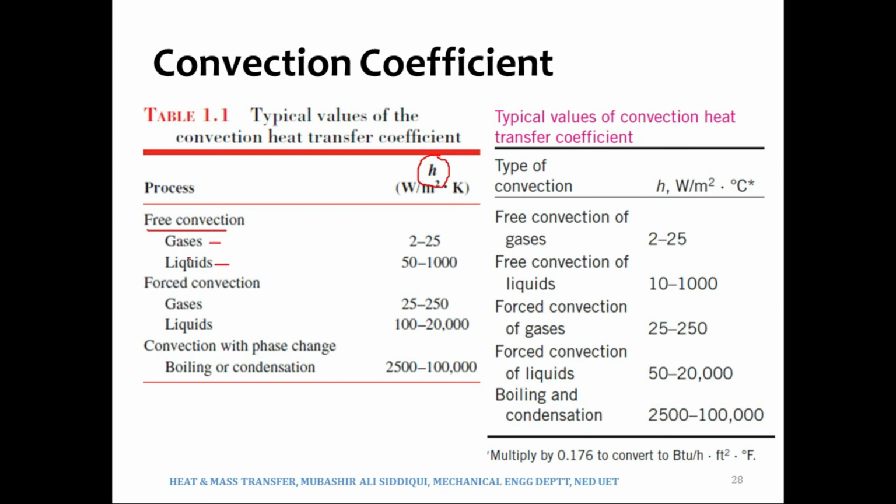So what does this mean? If water has a Cp of 4.2 kilojoules per kg per Kelvin as compared to the Cp of air, which is 1.005 kilojoules per kg per Kelvin, it means that water can absorb 4 times the energy absorbed by air in order to bring a unit degree Celsius change in temperature.